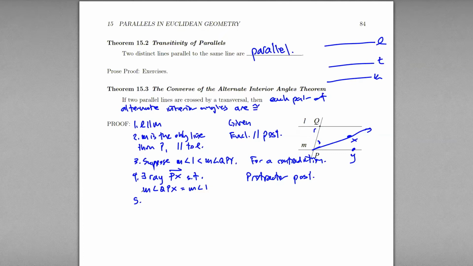All right. But what do we have then? Well, whenever we have equal angle measures, then we have parallel lines from our previous section. So we have that the line PX is parallel to the line L. And that's by the alternate interior angles theorem.